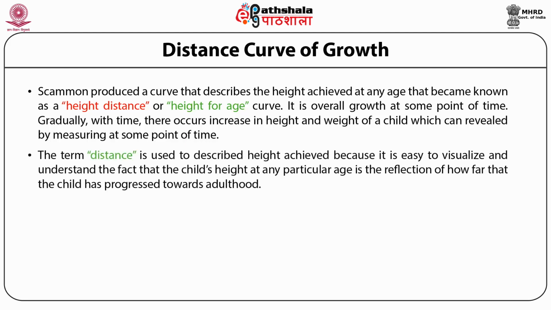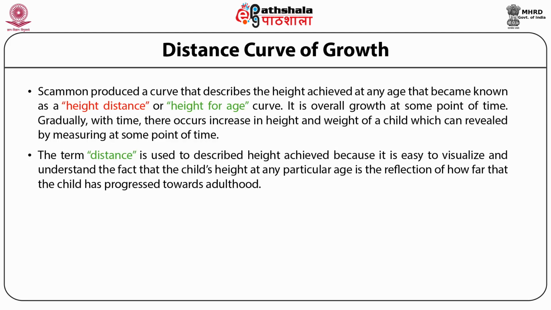The term distance is used to describe height achieved because it is easy to visualize and understand the fact that the child's height at any particular age is the reflection of how far that child has progressed towards adulthood.